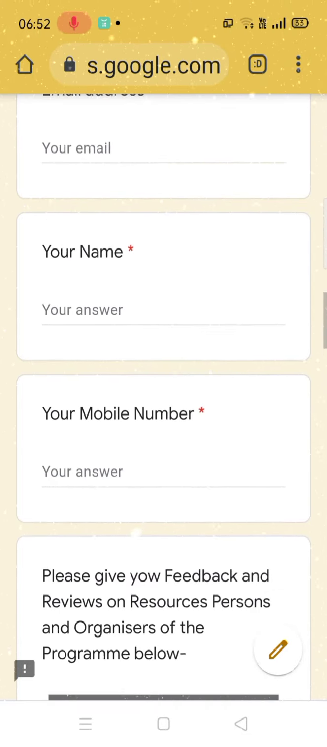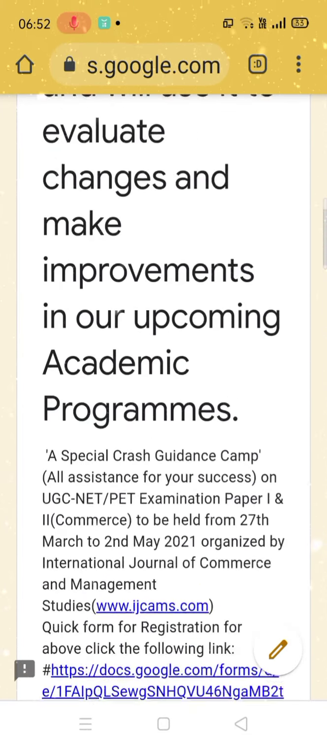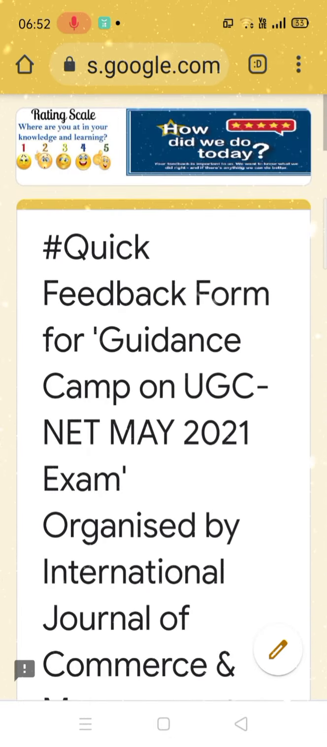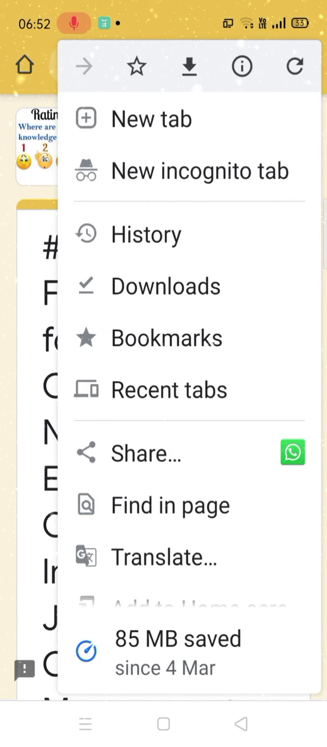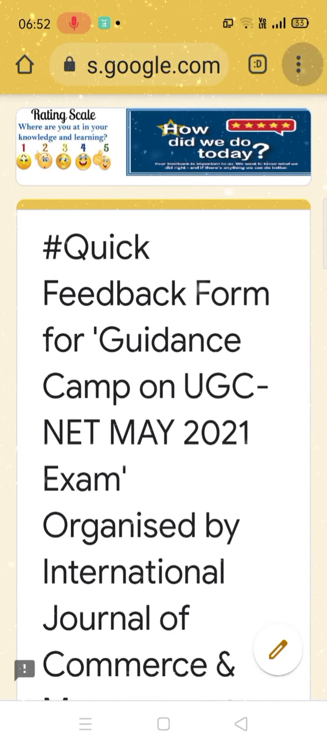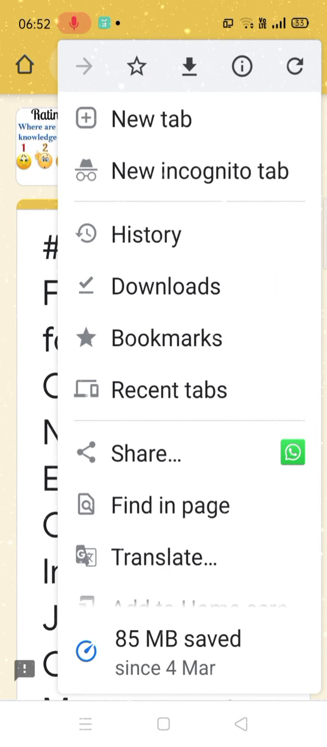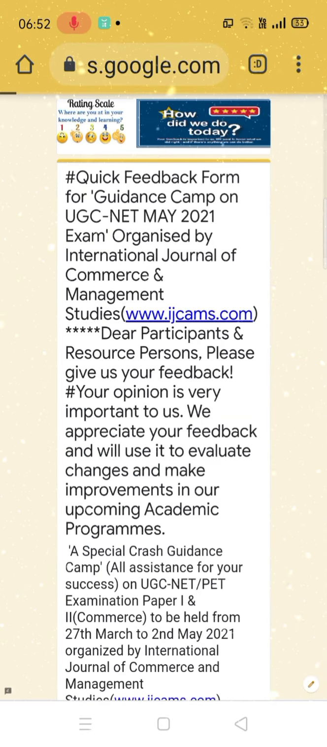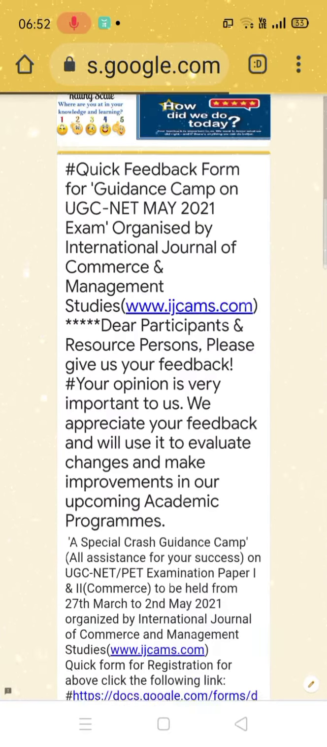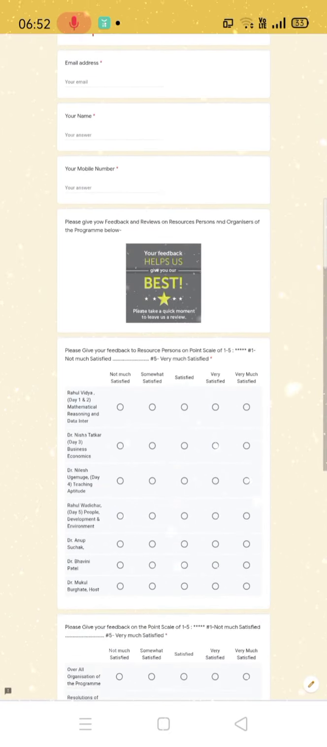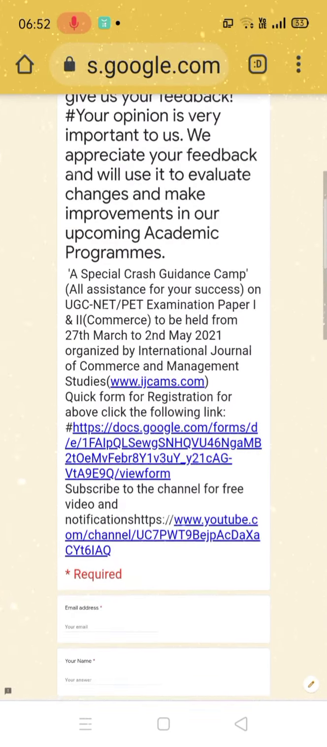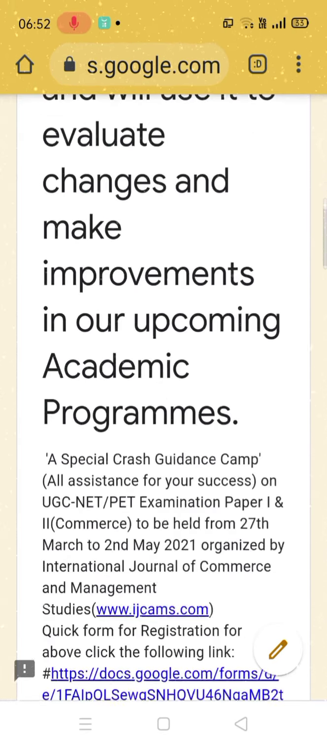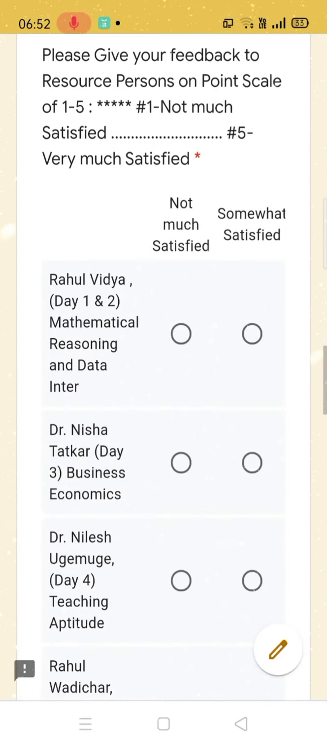Before you start filling this feedback form, let me tell you, on your mobile phone this form won't display properly. So all you have to do is click on these three dots on the extreme right corner of your handset, and go to the desktop site. Just click here so that you get the view of desktop or laptop, the way you see it on your laptop and desktop. Because if you do not do it, then probably the screen you are going to see will be something like this, where you won't be able to fill the feedback properly because you have to scroll